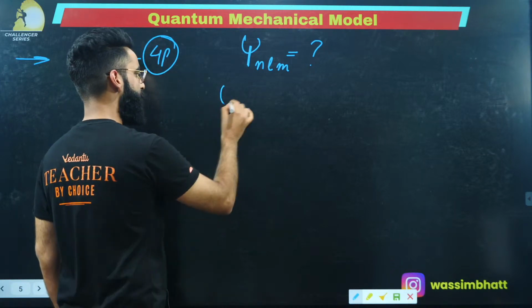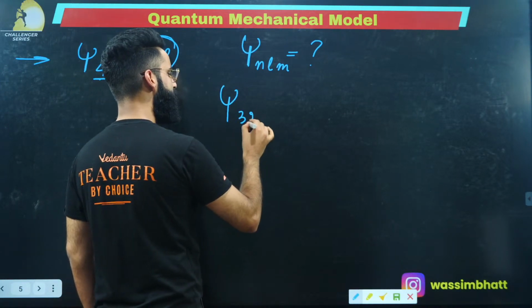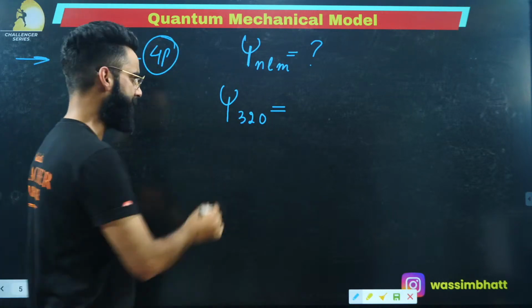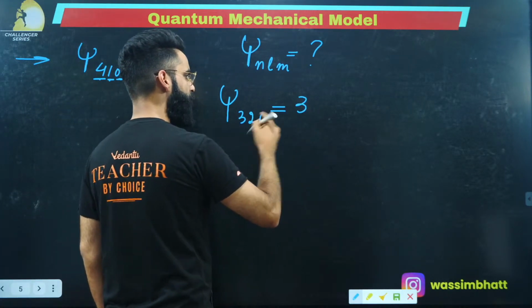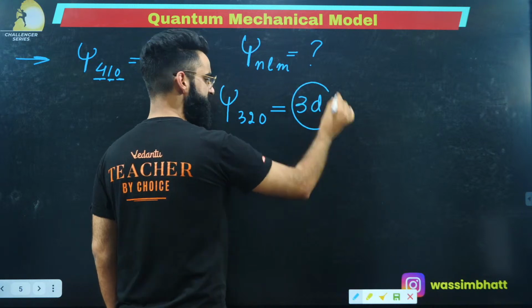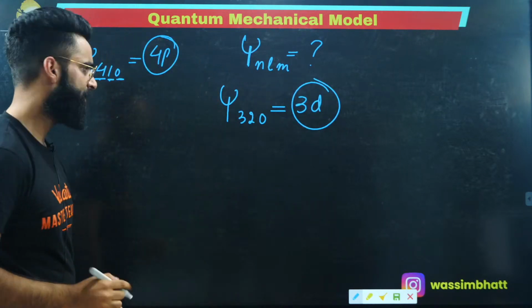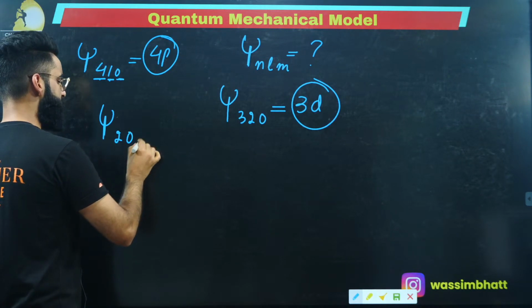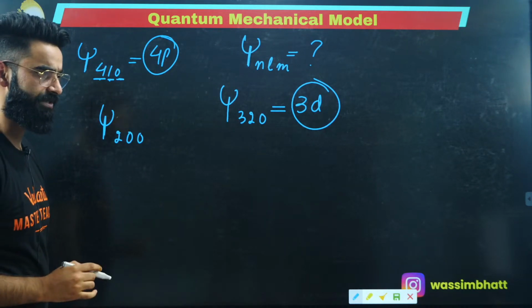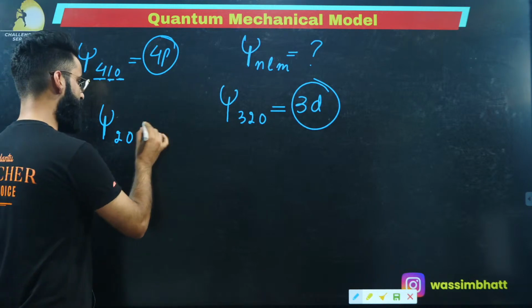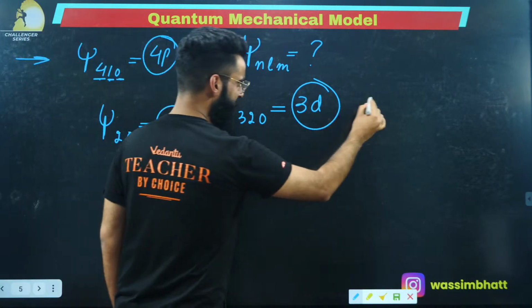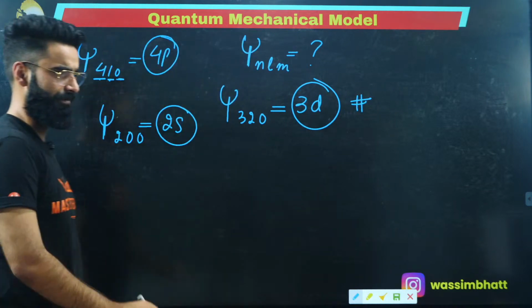For example, I've got something like this, psi 320. Can you let me know which orbital it represents? n is going to be 3, and l is equal to 2 for d, so it represents your 3d orbital. For example, I'm writing psi 200. Can you let me know which orbital it represents? It represents the 2s orbital. So remember this notation as well. I'm sure it's clear to everyone.